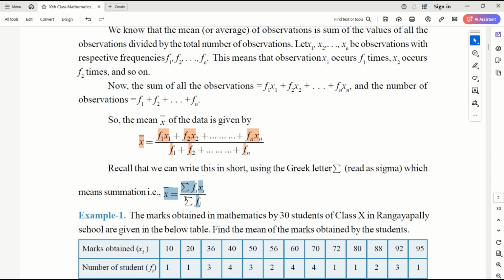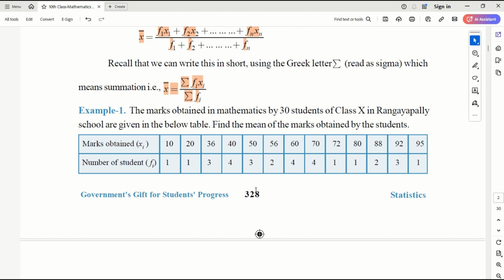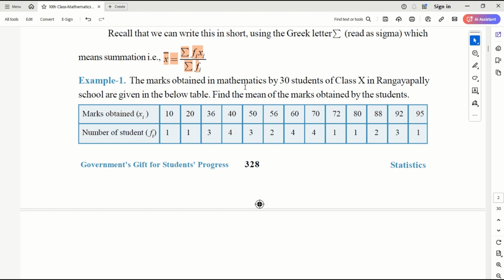So this is the representation in mathematical field. That's it. Okay. Let's start with examples. There is not much theory in this. You have a set of equations and formulae. The only thing is you need to understand the real problem and see how we can group it, how we can represent it. The marks obtained in mathematics by 30 students of class 10th in Rangayapalli school are given in the below table. Find the mean of the marks obtained by the students.